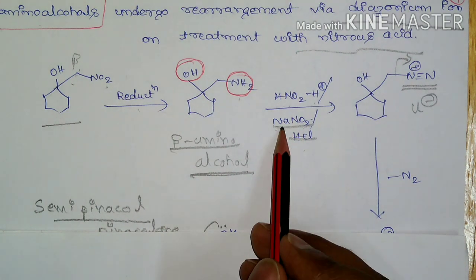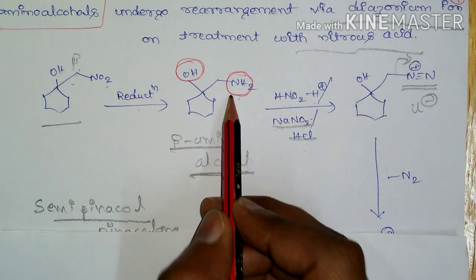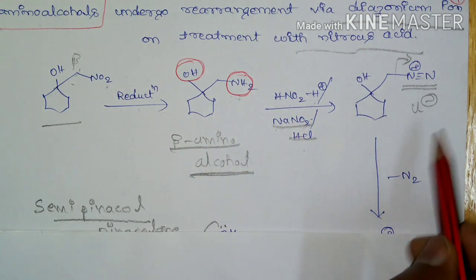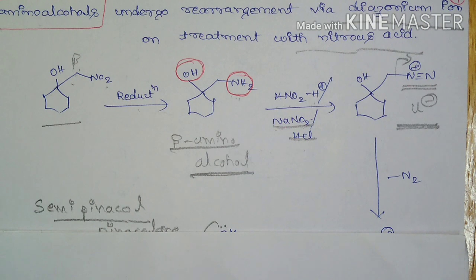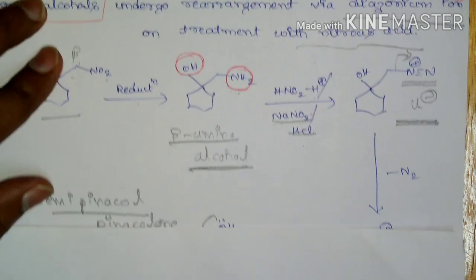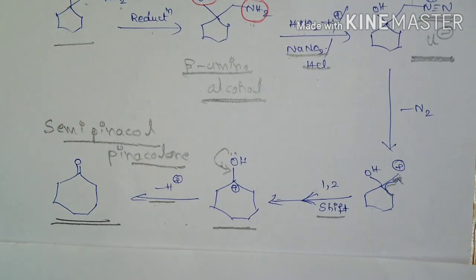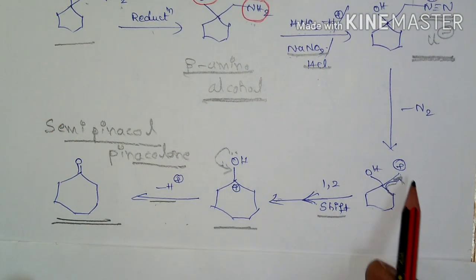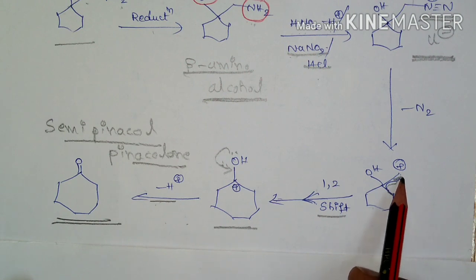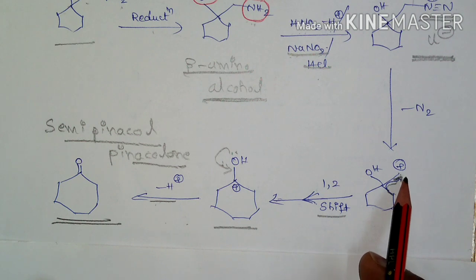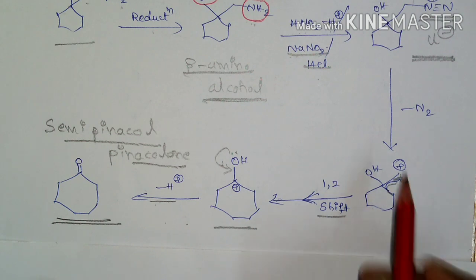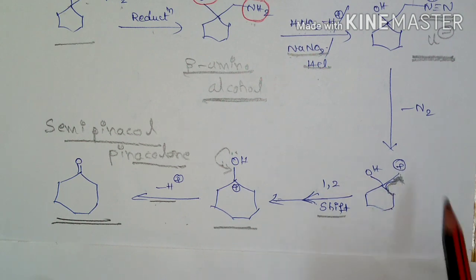This nitrous acid will react with the primary amine to form a diazonium salt. As we know, alkyl diazonium salts are not stable, so they will lose a nitrogen molecule and form a carbocation. Whatever carbocation is formed here in this example is primary. A primary carbocation is not stable, hence there will be ring expansion.